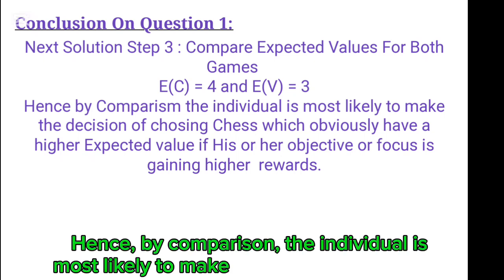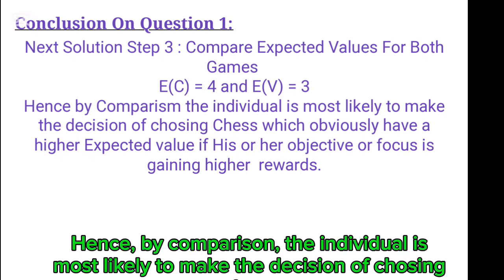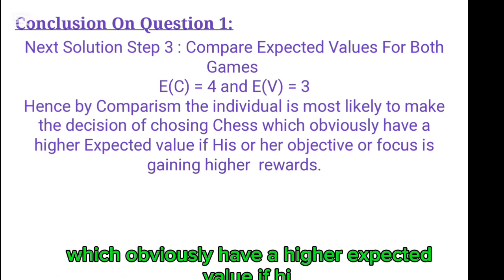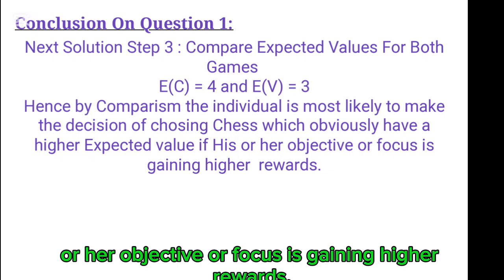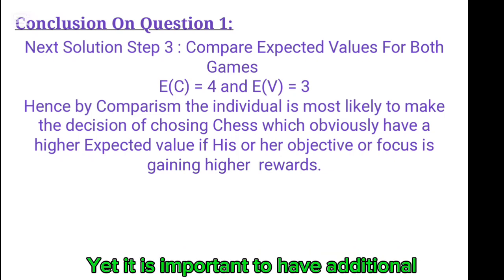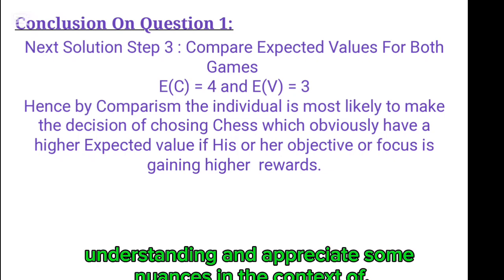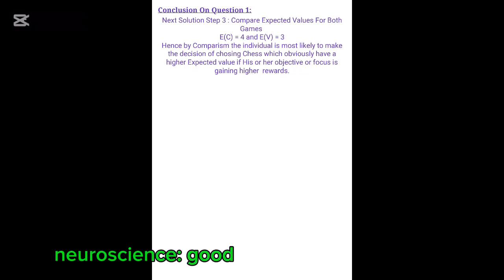Hence, by comparison, the individual is most likely to choose chess, which has a higher expected value if his or her objective or focus is gaining higher rewards. Yet it is important to have additional understanding and appreciate some nuances in the context of neuroscience.